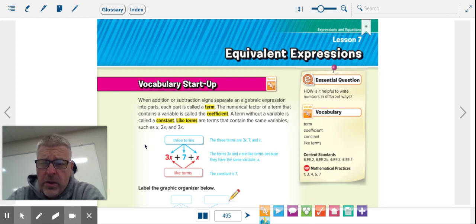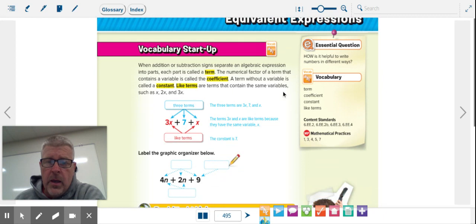A couple of vocabulary terms are going to be pretty big here for us: a term, a coefficient, a constant, and like terms. I'm just going to read through this part here. In addition or subtraction, signs separate an algebraic expression into parts. Each part is called a term. If I look down at this picture, this 3x is a term, this 7 is a term, and this x is a term, but they also have different names too.